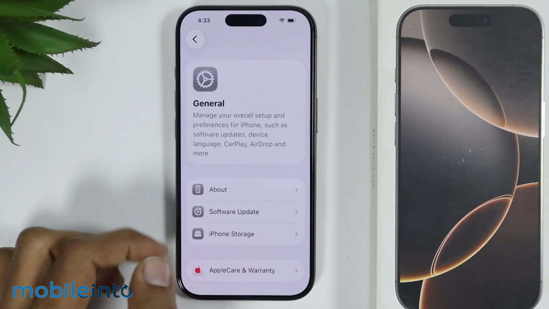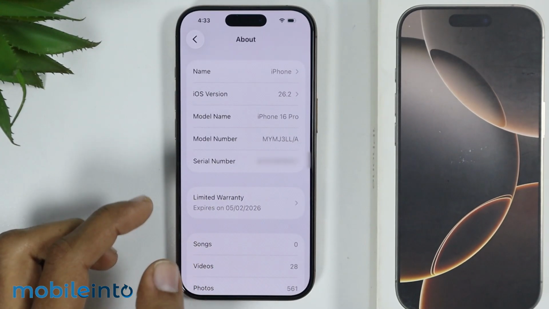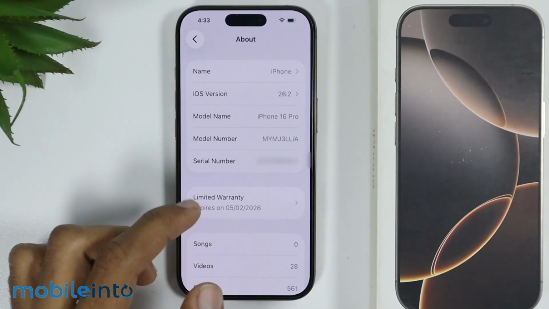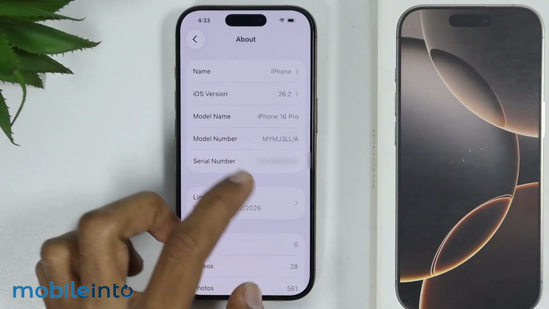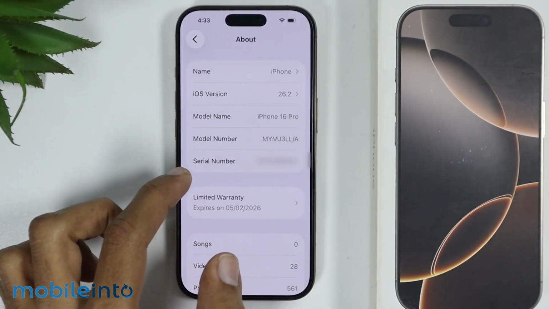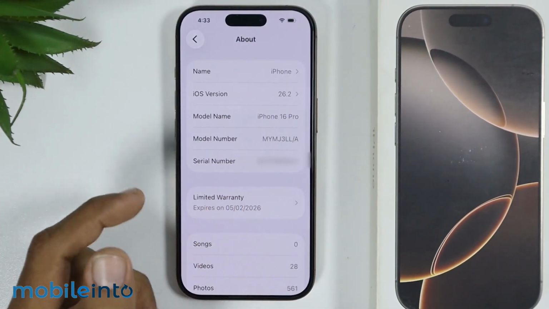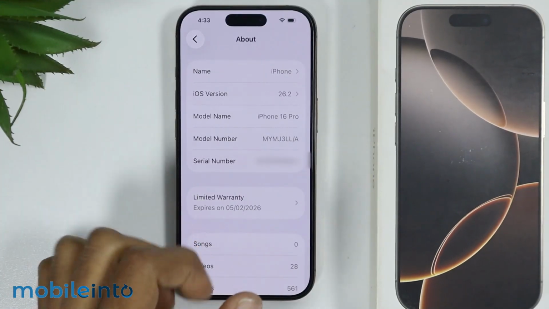After that, just go back and tap on About. And from here, just wait for 30 seconds to a minute. And if you have a carrier update available, a pop-up will be shown on the screen, which will ask you to update the carrier settings. Just tap on Update and you will update the carrier settings of your iPhone.